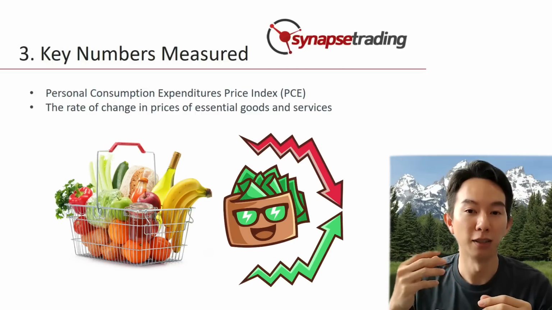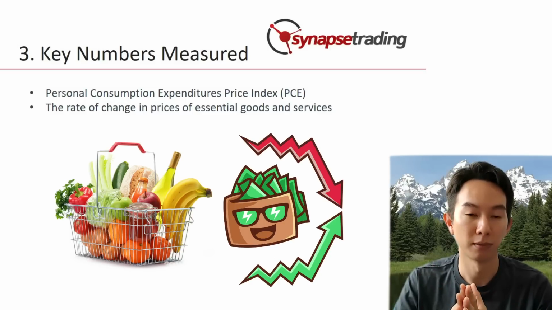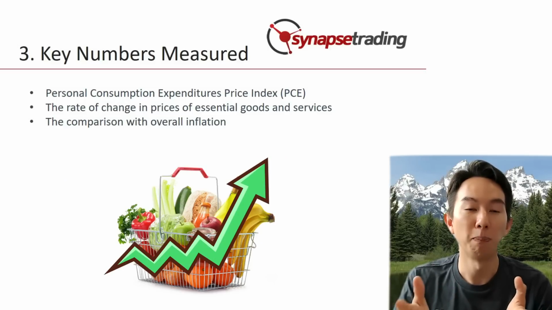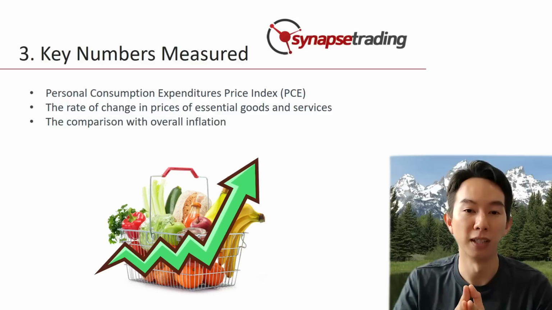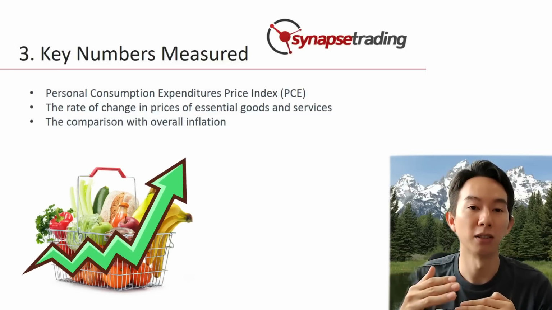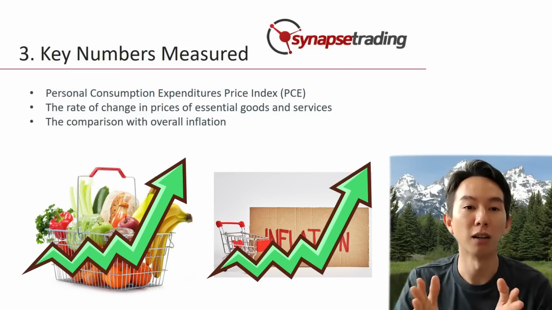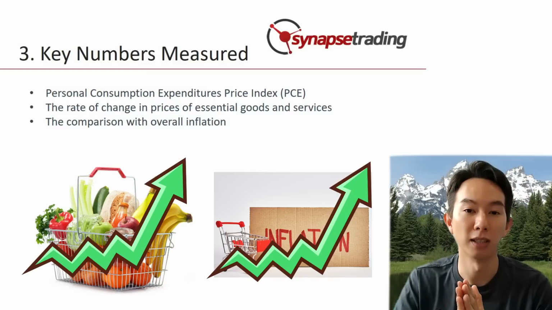So this is the rate at which the prices of the basket of essential goods and services are increasing or decreasing and is an important indicator of supercore inflation. Next is the comparison with the overall inflation. The difference between the rate of increase in the prices of essential goods and services versus the overall rate of inflation is a key metric in determining supercore inflation as well.